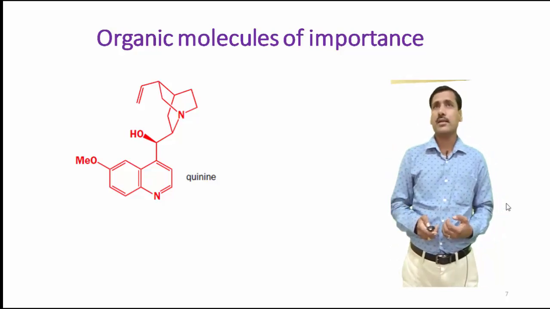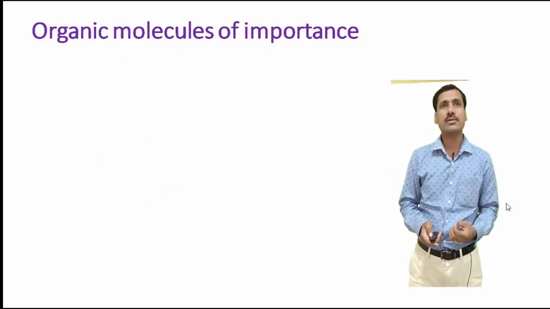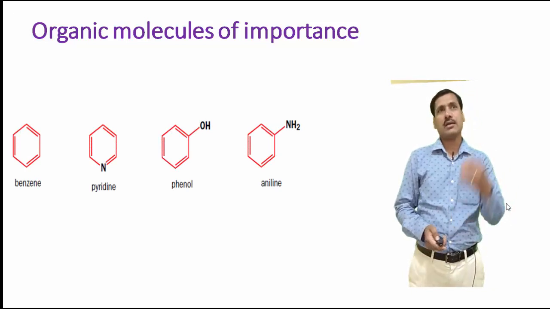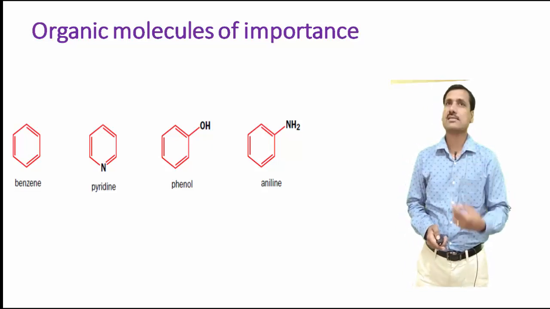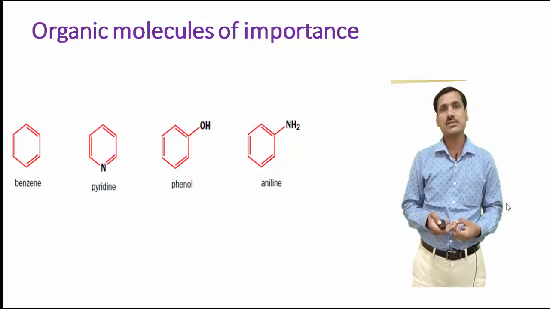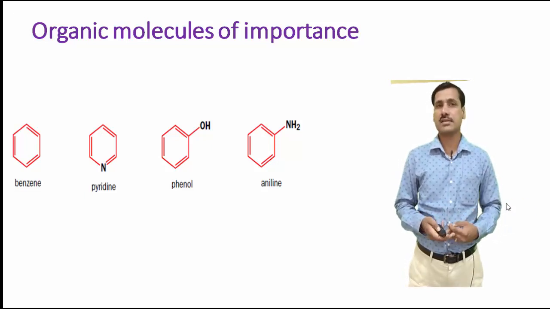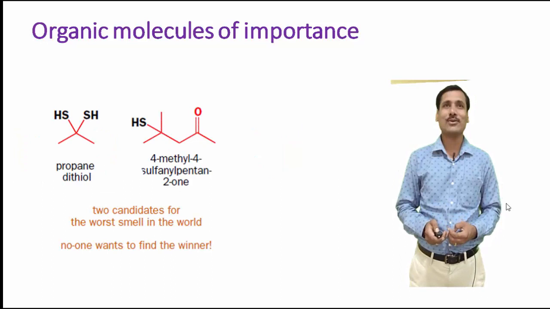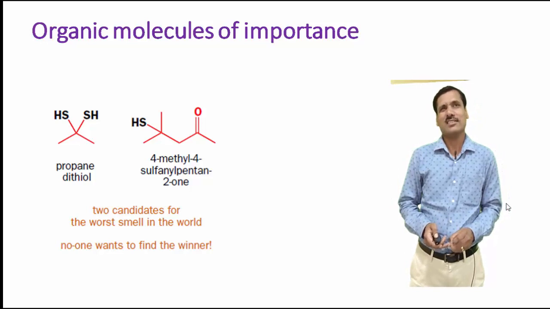Another set of molecules that you could see are very, very important. Usually you will come across benzene, pyridine, phenol, aniline. These are examples of a few aromatics with some simple functional groups. You can add the example of chlorobenzene over here, and these molecules find a variety of applications. To mention a few, phenol and aniline have been very widely involved in the dye industry, resulting in the formation of azo dyes.